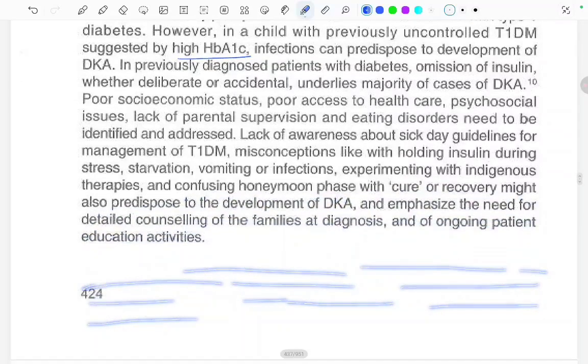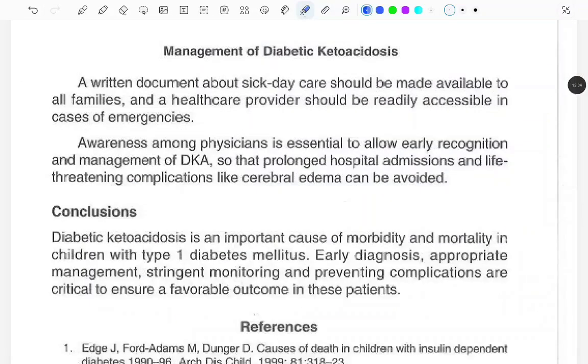A written document about sick day care should be made available to all the families, and the healthcare provider should be readily accessible in case of emergencies. Awareness among physicians is essential to allow early recognition and management of DKA so that prolonged hospital admission and life-threatening complications like cerebral edema can be avoided.